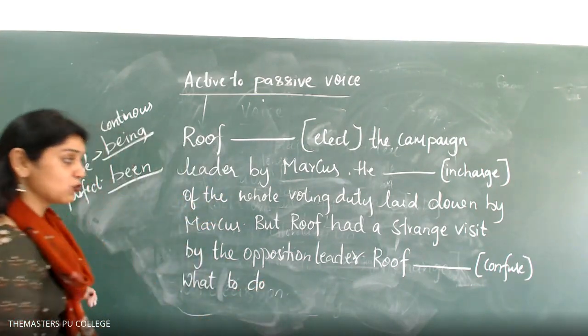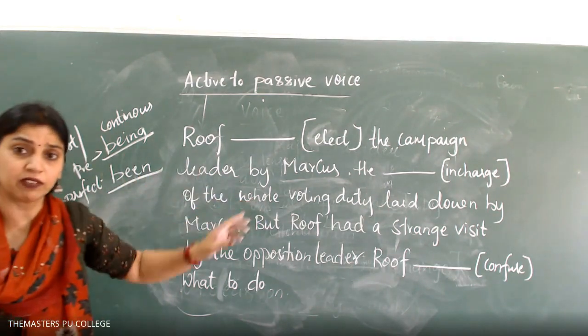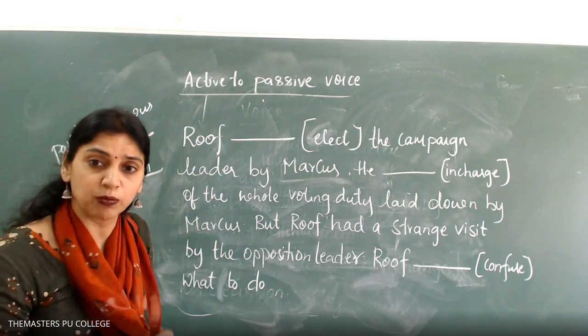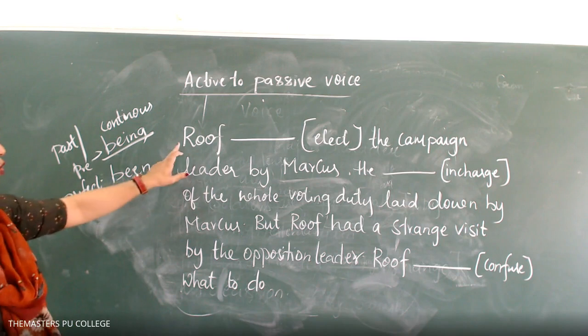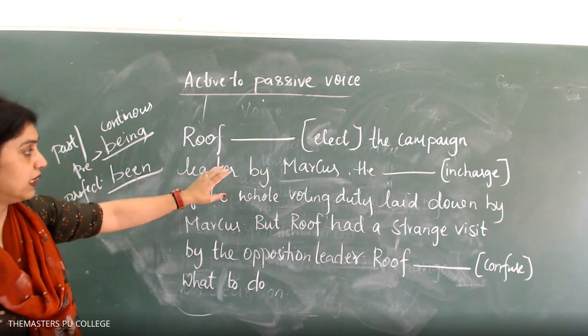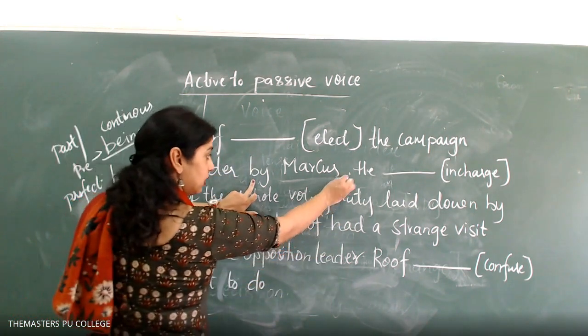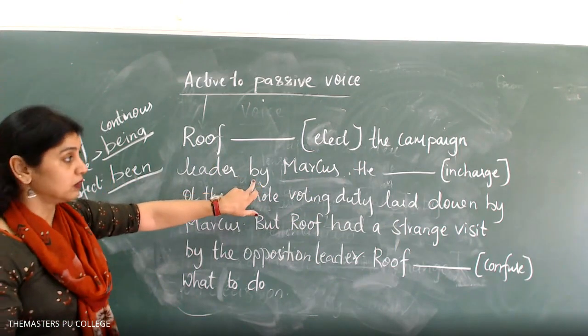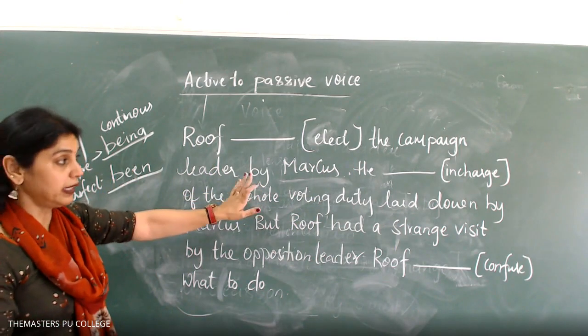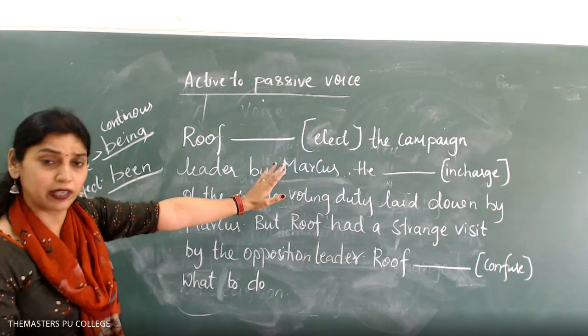This is from your lesson. Whatever came to my mind, I have given you this. Yes, the King of Monaco was changing his decision. Correct. Okay, Roof dash the campaigning leader by Marcus. I have given the passive form. Read it. If you are not able to understand, read it.